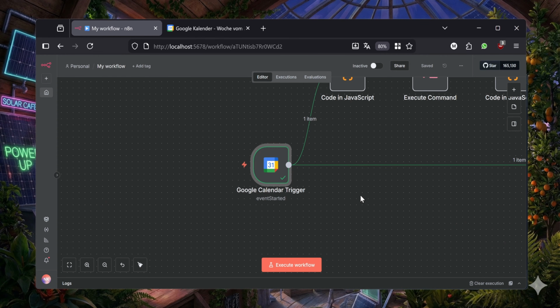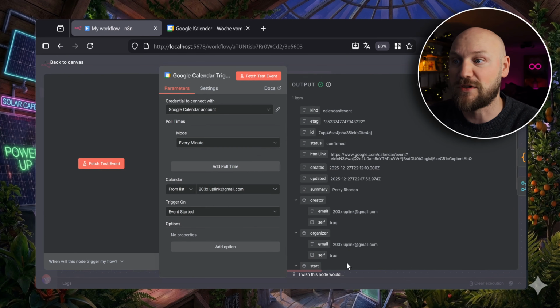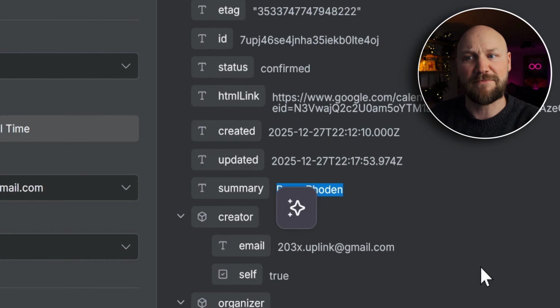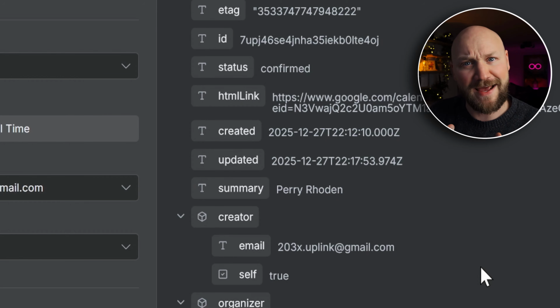And the first node that I'm having in my workflow is a Google Calendar entry. So I'm fetching an event, and as you can see, Perry Roden is the next meeting. It was retrieved from my calendar. N8N has an interface to everything, for example, also to a Google Calendar.